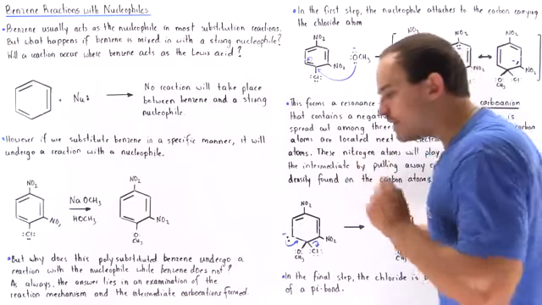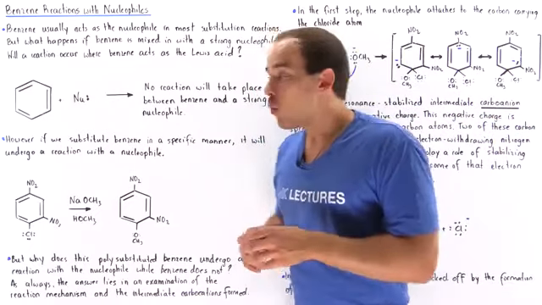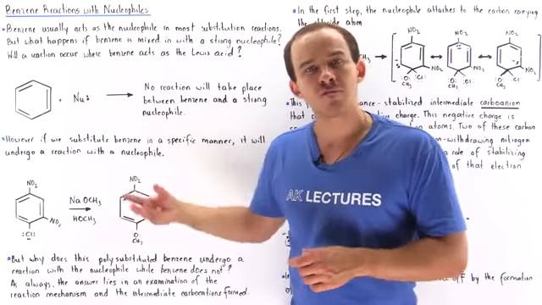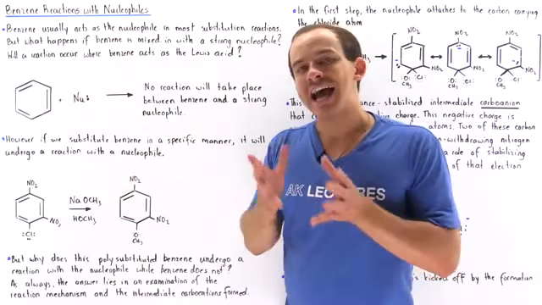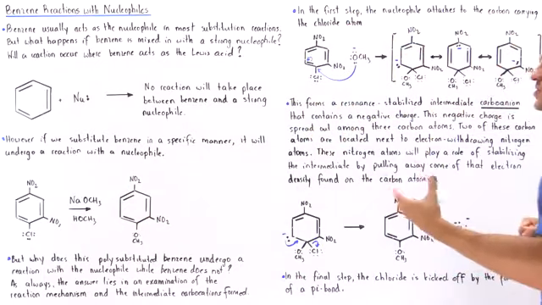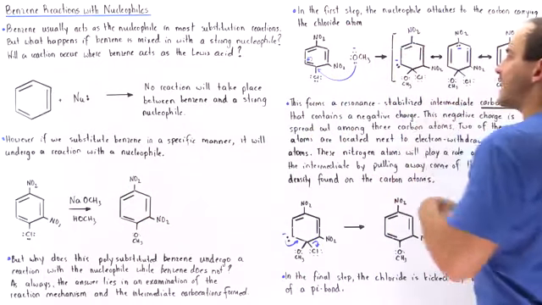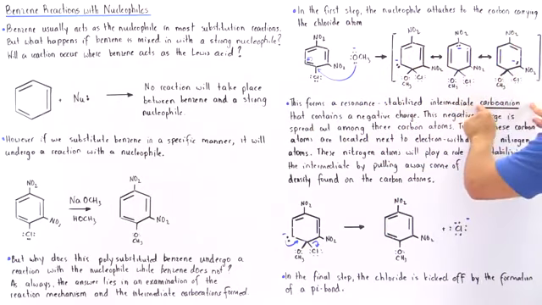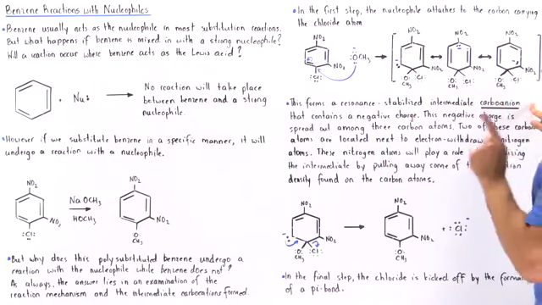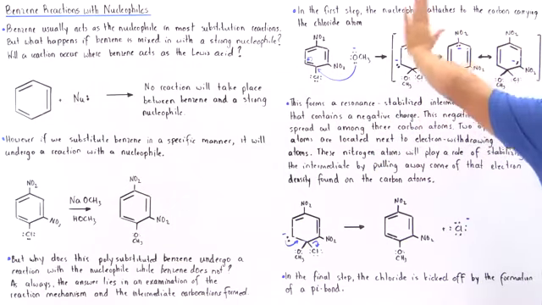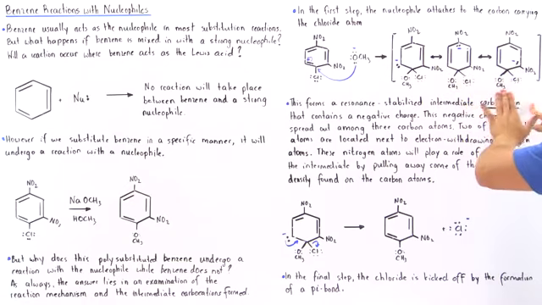In the electrophilic substitution case, when our benzene acts as the nucleophile reacting with the electrophile, we form a carbocation. But in this case, when the benzene acts as the Lewis acid and this acts as our nucleophile, the Lewis base, we form a carbanion intermediate, and we only form this when we have this type of resonance stabilization.